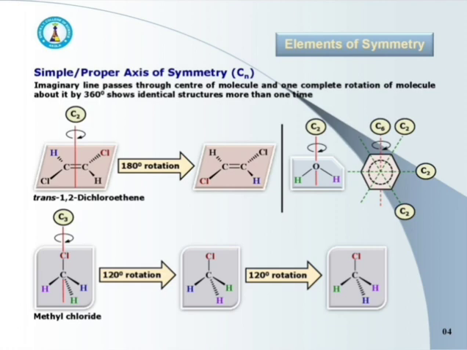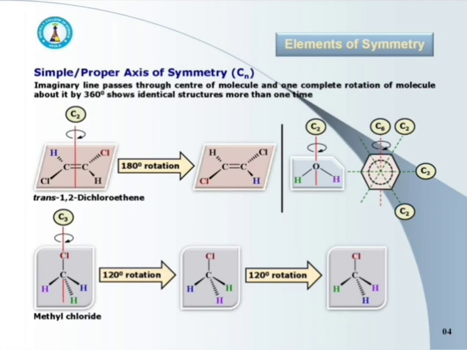Here on rotation by 180 degree, identical structure is obtained. If we again rotate it by 180 degree, now the structure obtained is original. It means by 360 degree rotation, two identical structures are obtained, and hence this axis of rotation is nothing but the twofold axis of rotation. In case of H2O, again there is a twofold axis of symmetry.